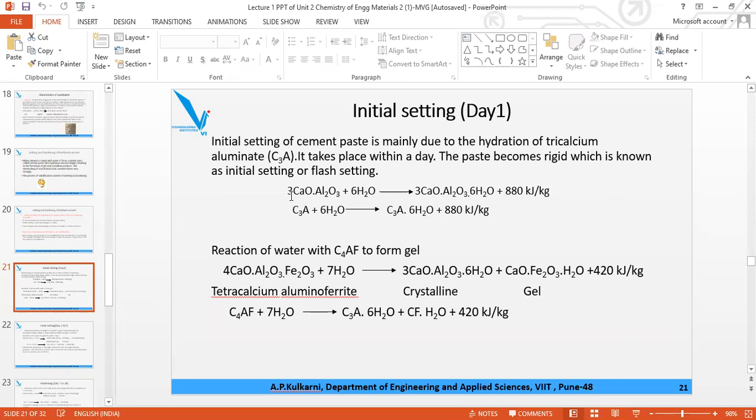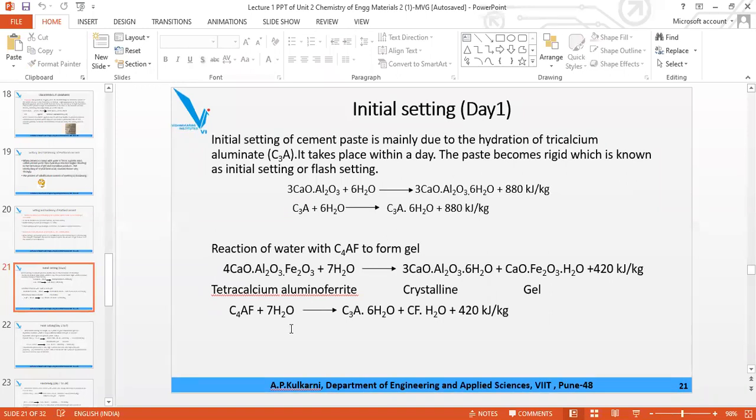The C3A, already we have seen hydration. 3CaO·Al2O3 plus 6H2O, and the heat is 880 kilojoule per kg. In the abbreviation, it will be C3A plus 6H2O, giving you C3A·6H2O, 880 kilojoule per kg. It takes 1 day. Not only this reaction, but tetracalcium aluminoferrite, that is C4AF, also undergoes hydration.